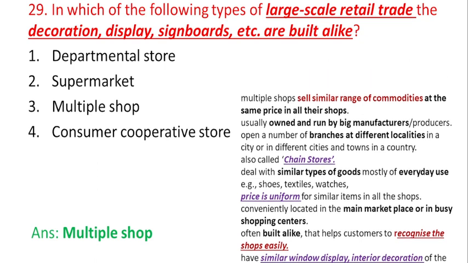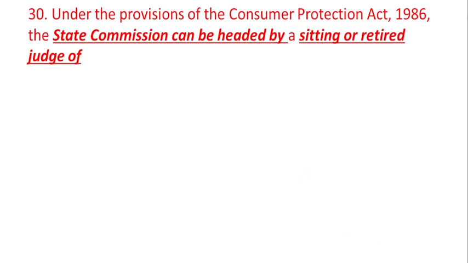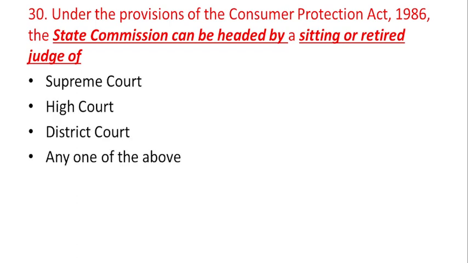So the last question, that is question number 30. Under the provisions of the Consumer Protection Act 1986, the State Commission can be headed by a sitting or retired judge of. The options are Supreme Court, High Court, District Court, any of the above.